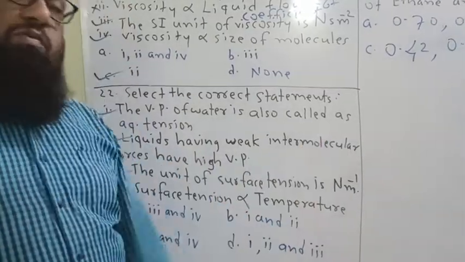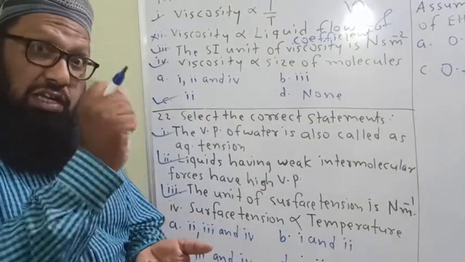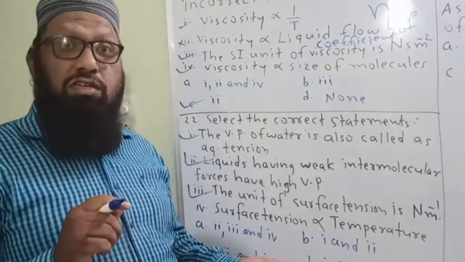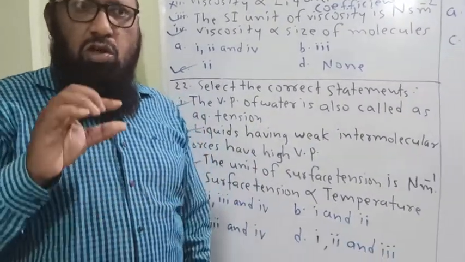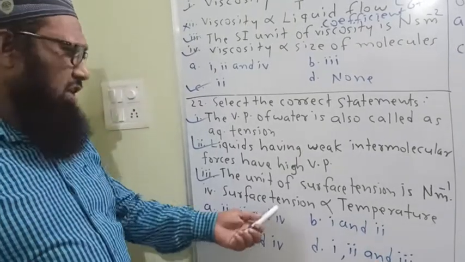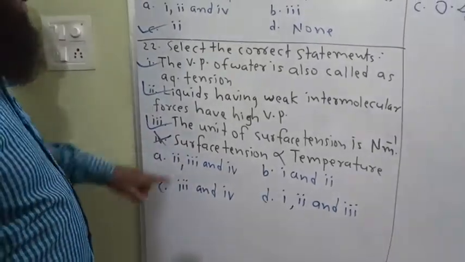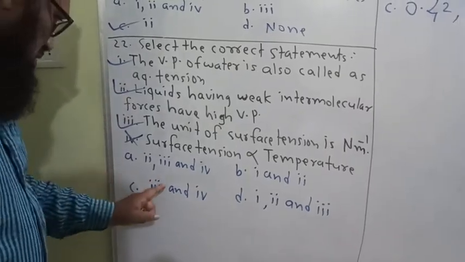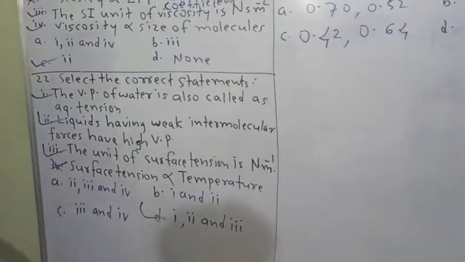Surface tension directly proportional to temperature. Now, regarding surface tension, if temperature increases, the surface tension goes on decreasing. Therefore, surface tension is inversely proportional to temperature. Low temperature means there is a greater surface tension. That's why this is a wrong one. Then the correct statements are first, second, third. D is the correct option. First, second and third are the correct ones, remaining are wrong.